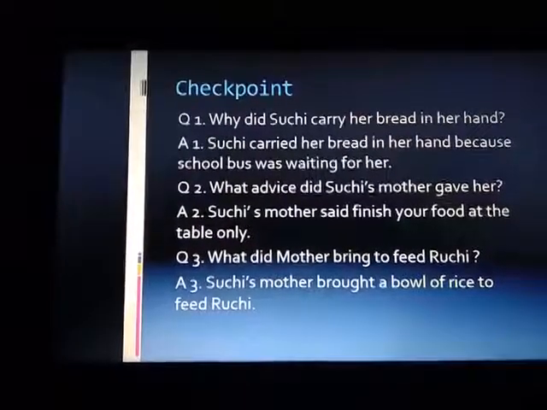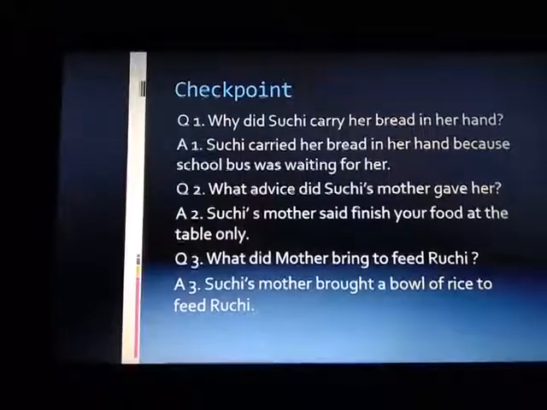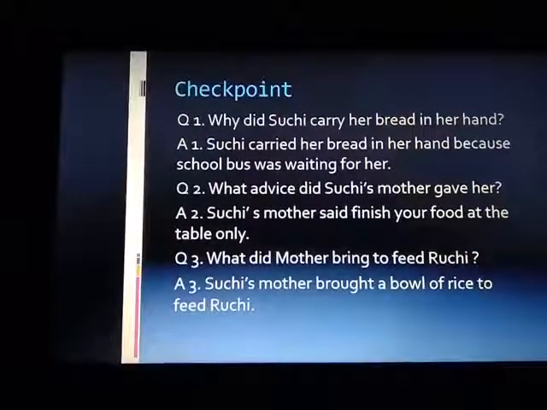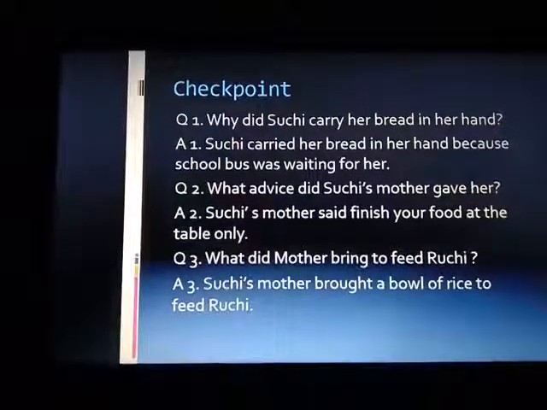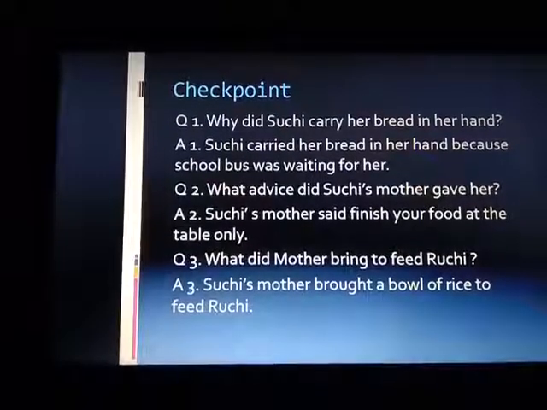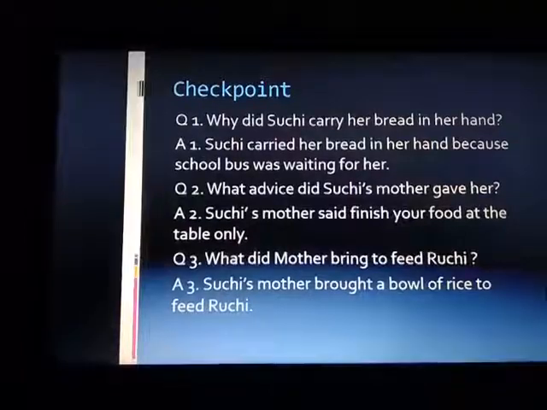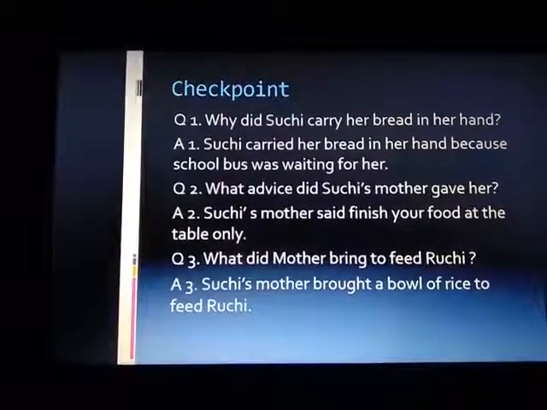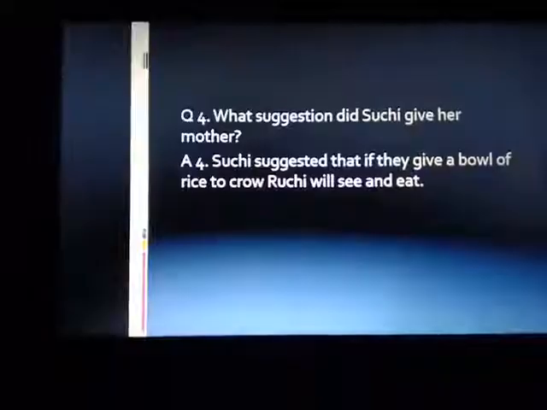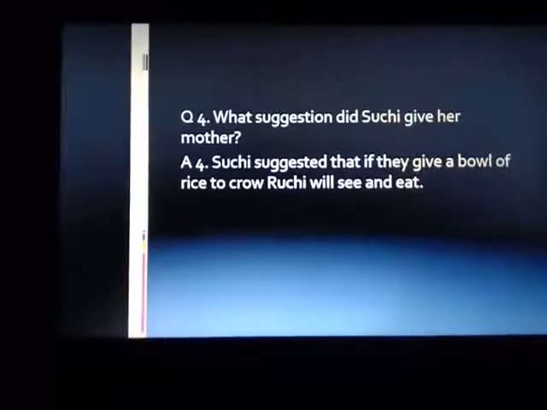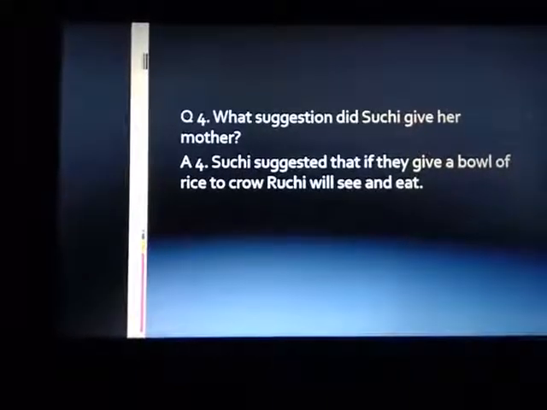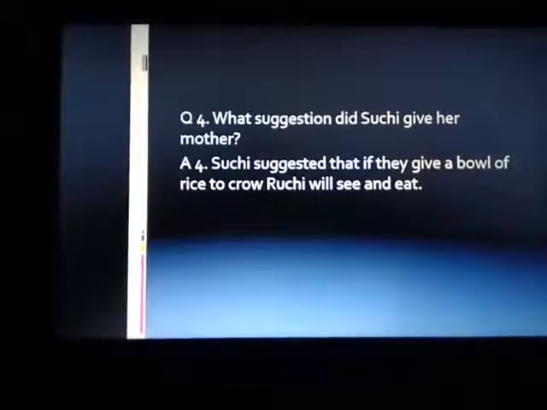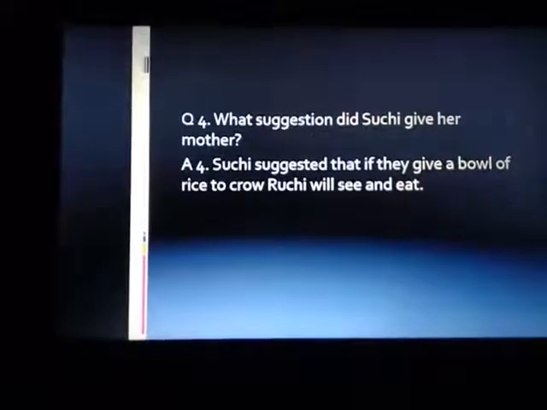What advice did Suchi's mother give her? Suchi's mother said, finish your food at the table only. What did mother bring to feed Ruchi? Suchi's mother brought a bowl of rice to feed Ruchi. What suggestion did Suchi give her mother? Suchi suggested that if they give a bowl of rice to the crow, Ruchi will see and eat.